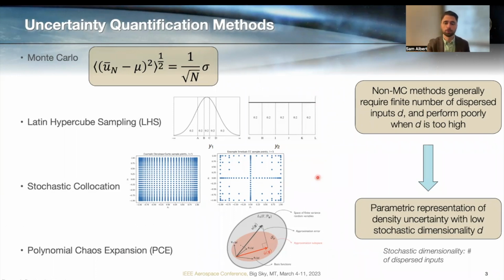And I've roughly ordered them in terms of as you get those increases in efficiency, you also tend to suffer even more from this so-called curse of dimensionality. So when I say stochastic dimensionality, I'm referring to the number of dispersed inputs. And all of this motivates us to seek a parametric representation of density uncertainty that has a low stochastic dimensionality. And that might enable us to make efficient onboard predictions of our state uncertainty.